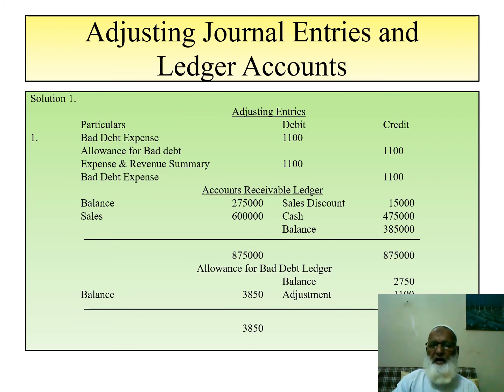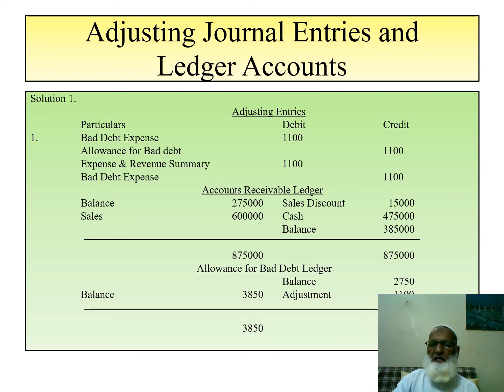And this is the ledger account for allowance for bad debt. The opening balance is 2,750, the adjustment is 1,100, and the balance we get is 3,850.